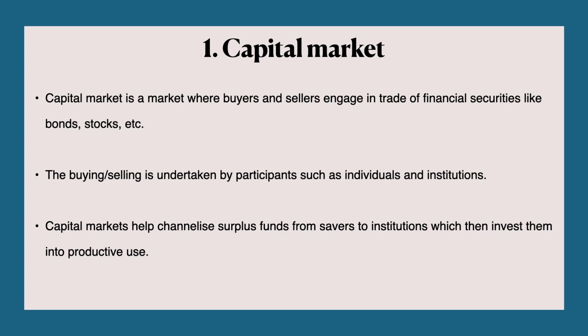And one more word, securities here. I want you to learn what are the securities they trade in the capital market. Bonds and stocks. The first line, bonds and stocks. Now, what is a bond? A bond is a debenture where companies borrow a huge sum of money directly from individuals or institutions.